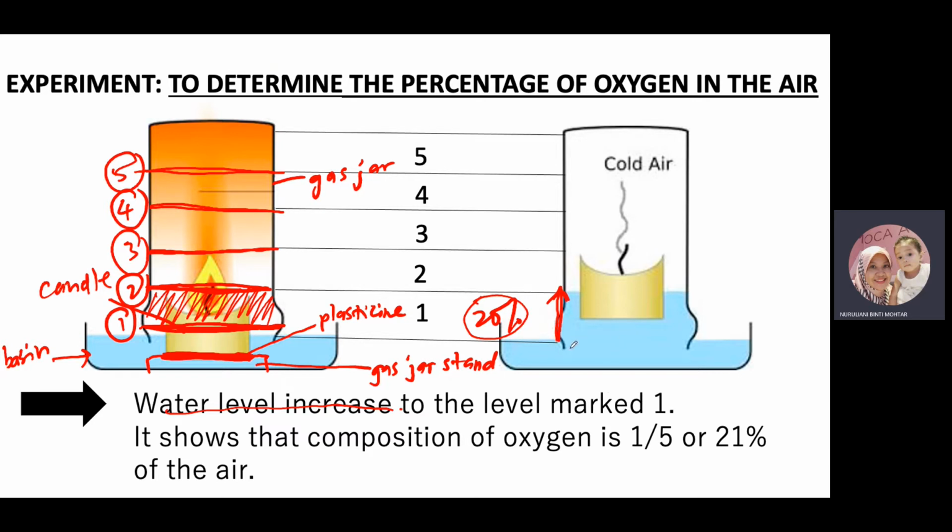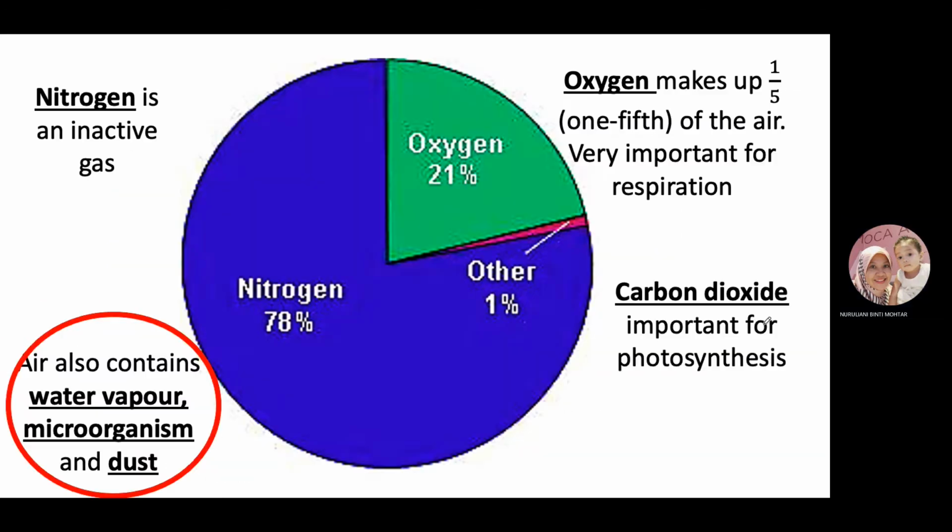Okay, so kita panggil dia sebagai water displacement. Water has displaced the oxygen. So dia akan ambil tempat oxygen tadi. Then question number 3, what is the percentage of oxygen in the air based on this activity? So dia akan ambil 1/5 ataupun 21% of the composition of air. Okay, so 3 soalan tu boleh refer pada textbook page 197 of activity 7.1.